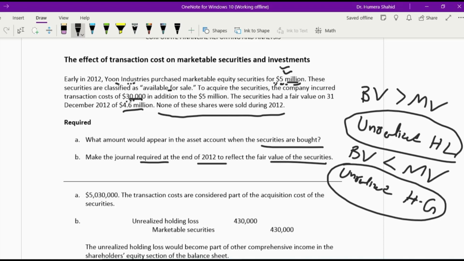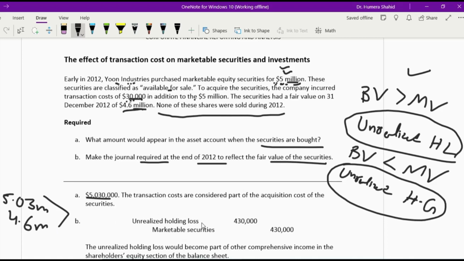So if you see the journal entry, the book value during 2012 was 5.03 million. At the end of the year, the market value is 4.6 million. It means the market is willing to give less in this scenario, so we have an unrealized holding loss. How much? 430,000, the difference between the two.